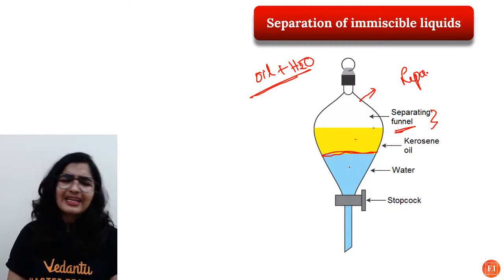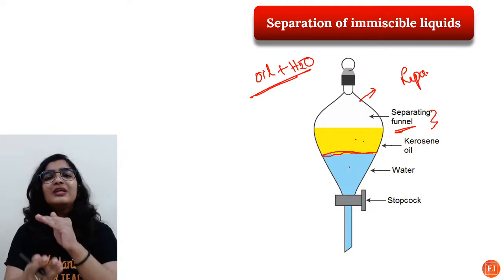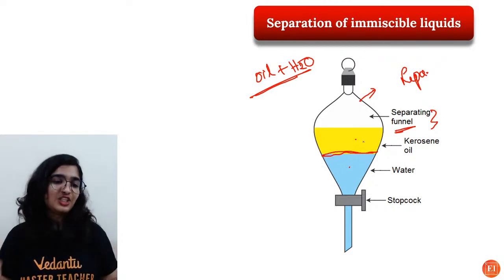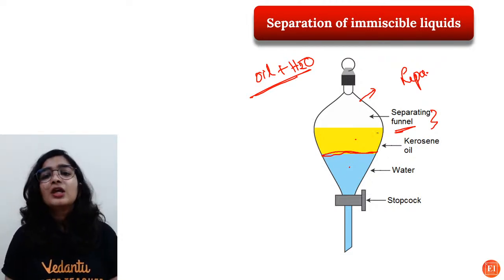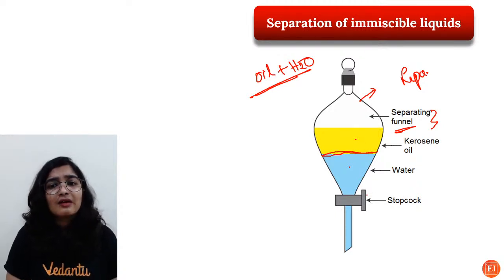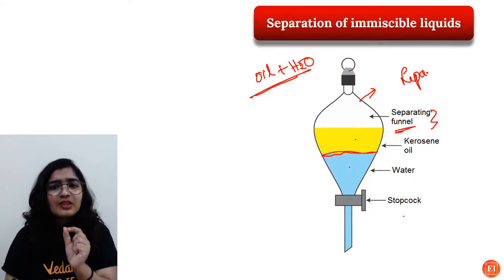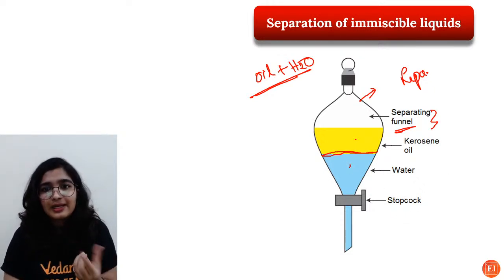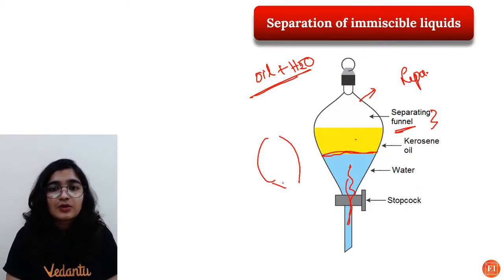You can take kerosene and water, or oil and water, which have to be immiscible. Immiscible liquids means which should not get mixed with each other. Now what happens? You have the stopcock here. Once I open the stopcock, first obviously the water, which is the denser liquid, will start coming out, right? It will start coming out.